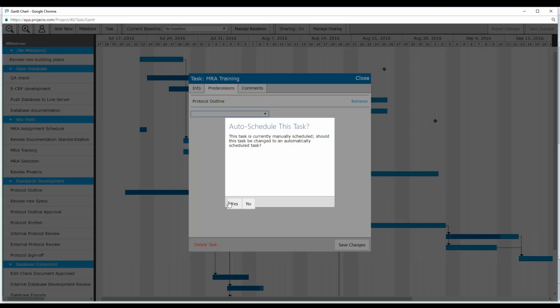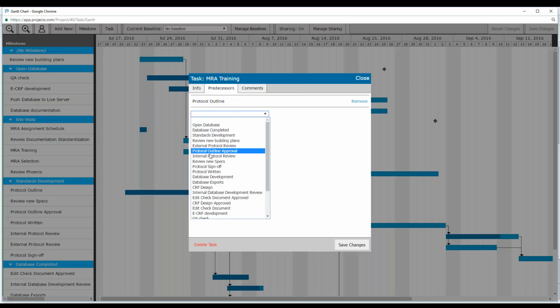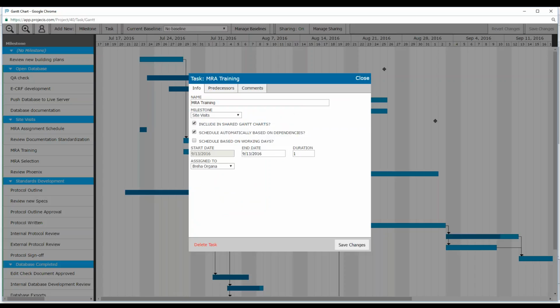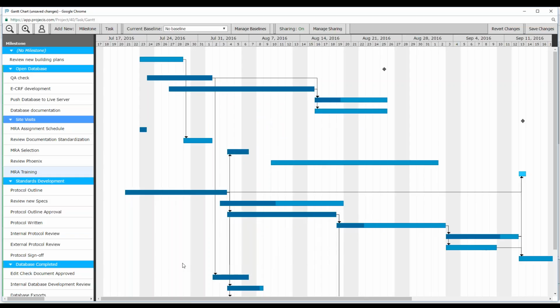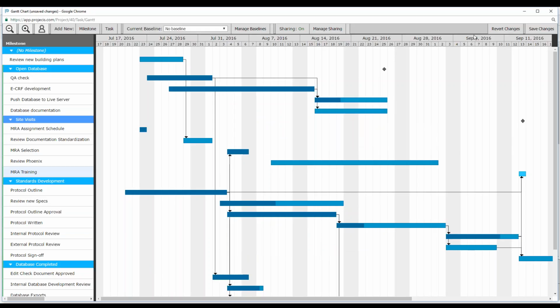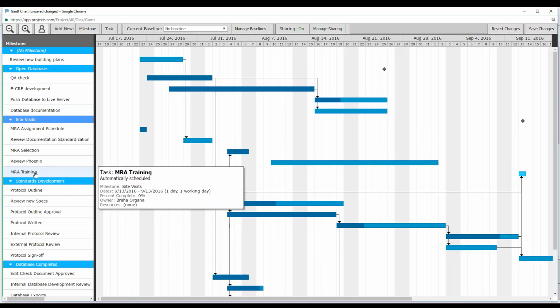So let's create a number of these where there might be a conflict, and there probably will be one. All I have to do is click which one I want. I'm going to click the first one, and all I do is save changes. All it's doing is saving the changes in this particular item. Okay? It's not saving the changes to the Gantt chart. And you can see here on the left-hand side, MRA training turns into a light blue. So it was white, now it's a light blue.